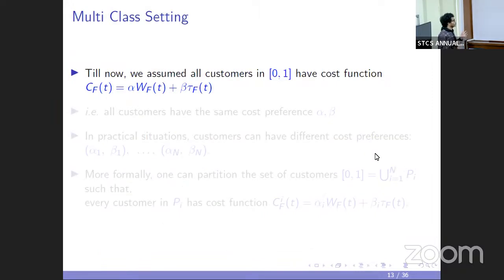Until now we just considered that all the customers have the same cost function, and they share the same preference over the waiting and the departure time.